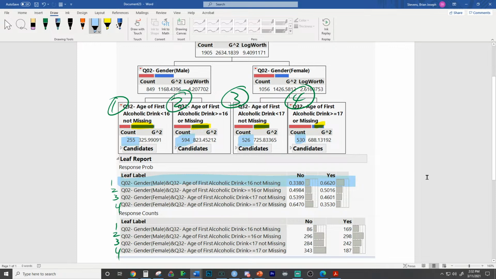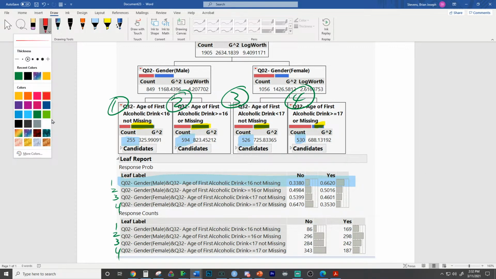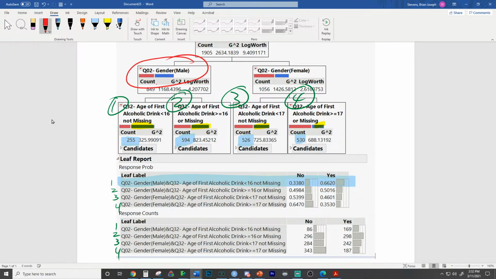Looking at this tree, let's follow the tree downward and look at the X characteristics right here. If you trace the tree downward going by the X variables, you would see that these people right here reported male. Great job.